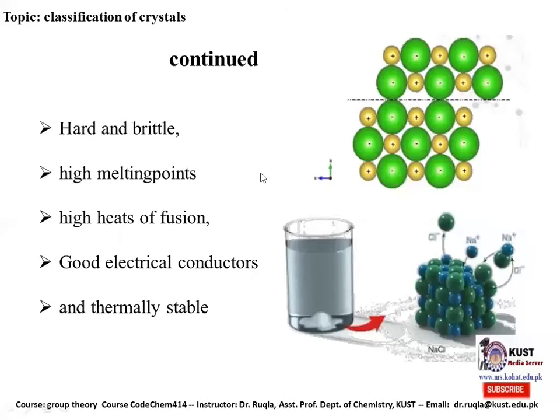The properties of the ionic crystals. You can see in this picture that the ionic crystal is formed of negatively and positively charged ions throughout the structure. In this picture you can see the example of sodium chloride, in which the sodium ion and the chloride ion are attached to each other through electrostatic interaction. The ionic crystals are hard and brittle. They have high melting points, high heat of fusion, and are thermally stable. In solid form, they are non-conductors, but in solution form, they are good electrical conductors.